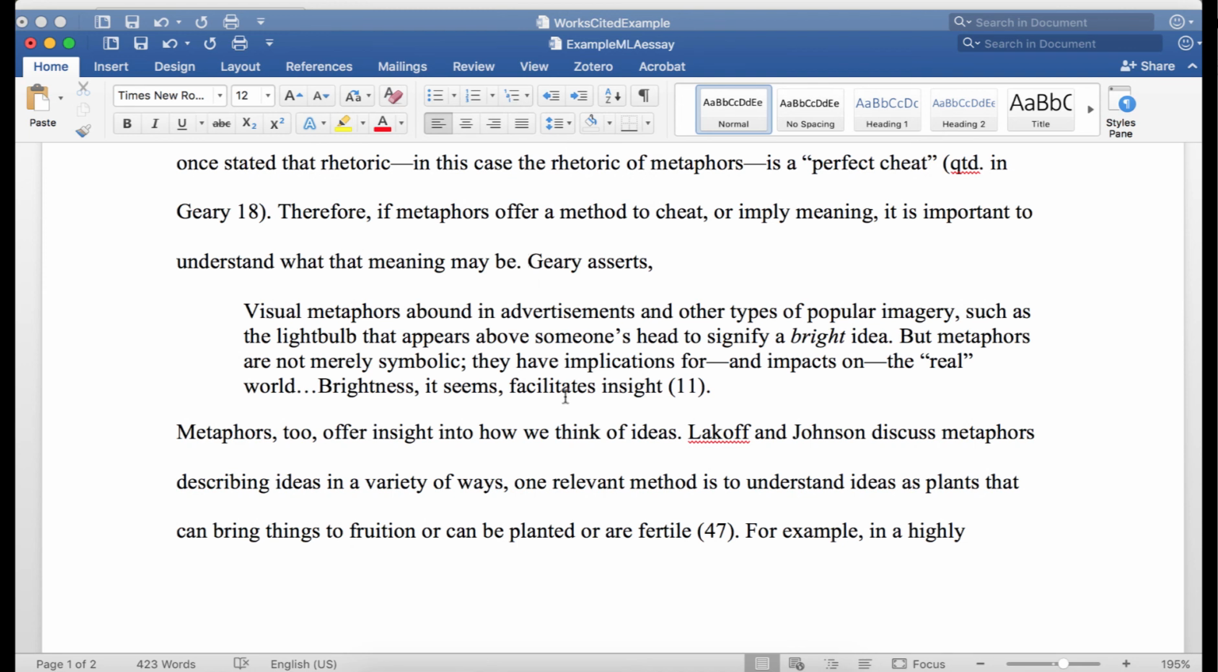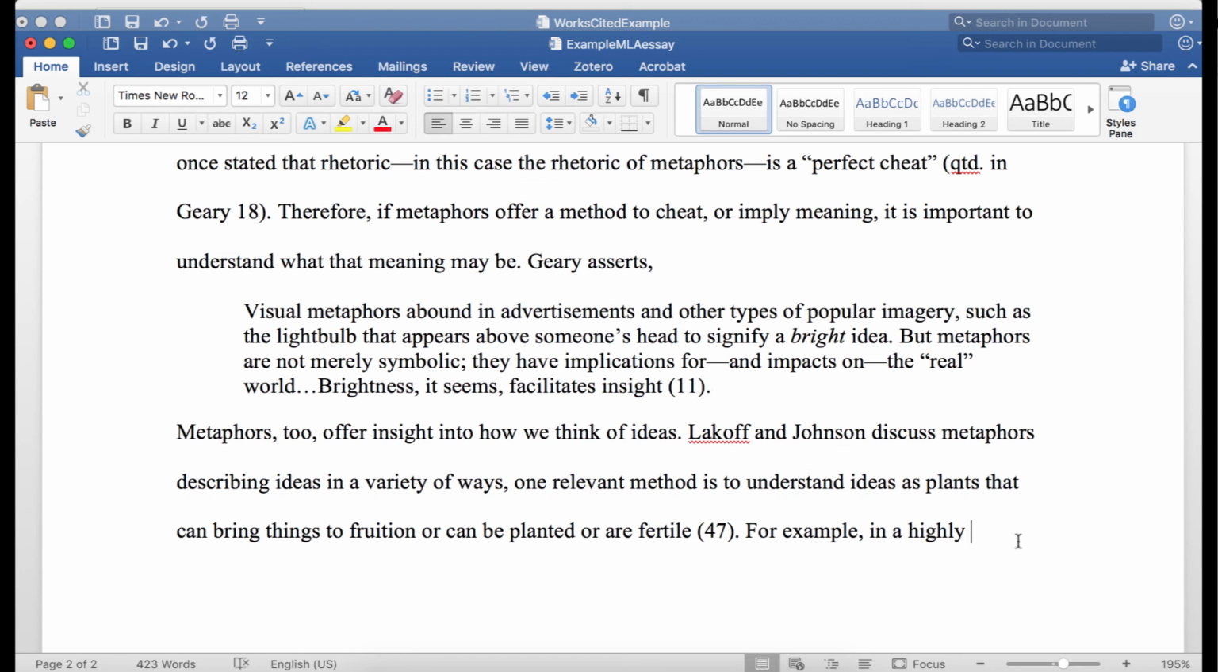This is just a basic example of how to incorporate a block quote into your essay. Remember, a block quote is 4 or more lines. You then put them into a single spaced format with just the page number. Make sure that you introduce the quote, including the author. If you do not include the author as part of the introduction of the quote, you must place it here. So if I didn't have "Geary asserts," I would have Geary 11 at the end of my block quote.